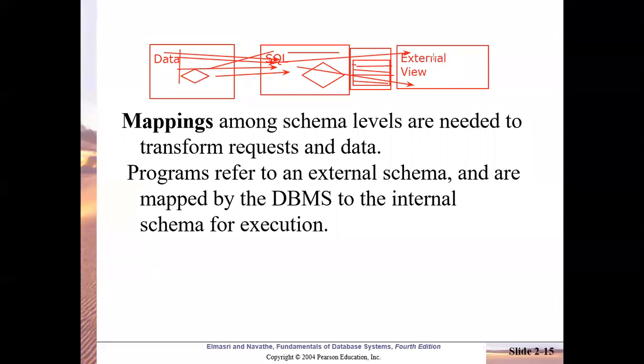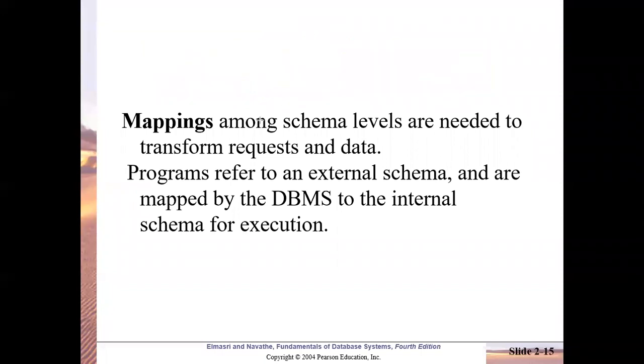So this translation between different schemas is called mapping. So what is mapping? Mapping is nothing but conversion from one schema to another schema. The data conversion that occurs from one schema level to another. So mapping among schema levels is needed to transform request and data.